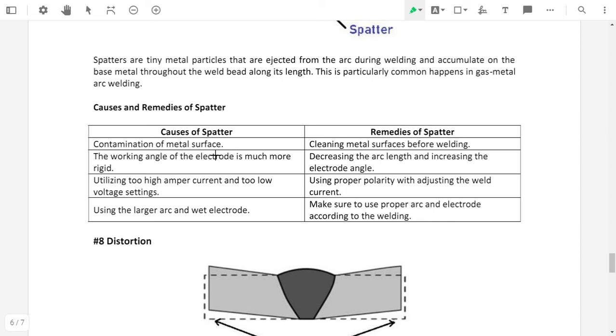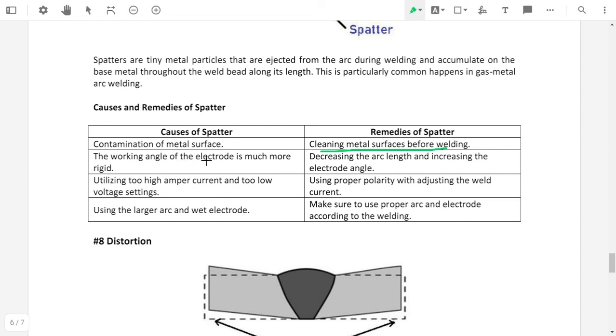Contamination of the metal surface. The contamination of the metal surface is a cause of spatter. It means if the weld surface is not properly clean, then it will cause spatter. So the remedy for that is cleaning the weld surface before welding. Before going to the welding, cleaning the weld surface properly is the remedy for that.